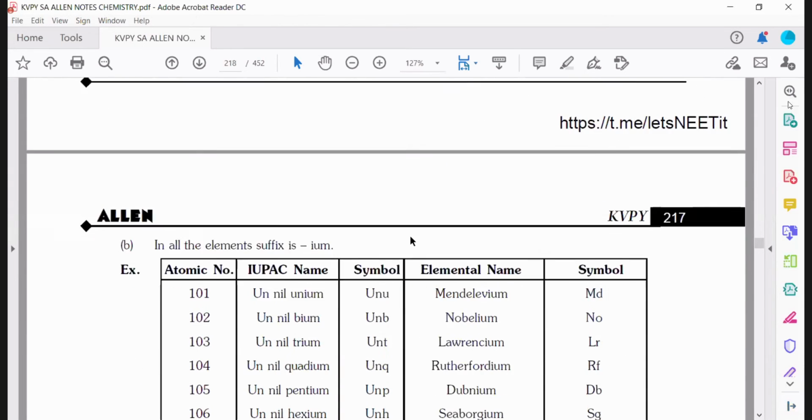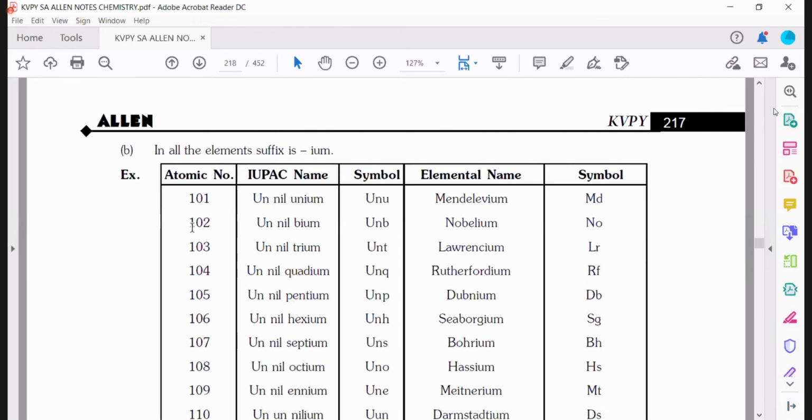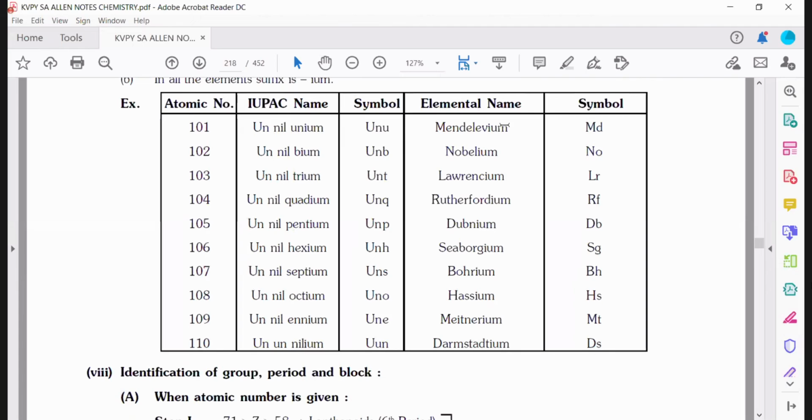Remember. Now see here. Suppose I am writing 101. So 1 will be un, 0 will be nil, and 1 will be again un. So un-nil-un, and last you have to write the suffix ium: unnilunium. The symbol will be capital U, then a small n, then U. So this is the symbol of this element 101. By the way, the name IUPAC has now given for this element is Mendelevium, and the symbol is Md. But before giving the name, it was known as unnilunium.